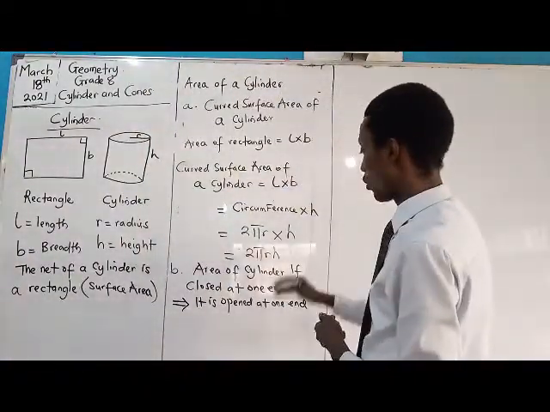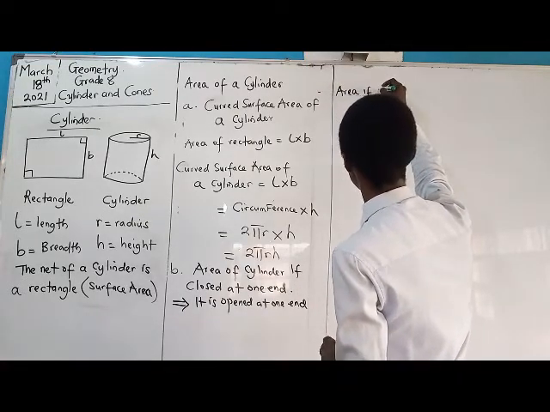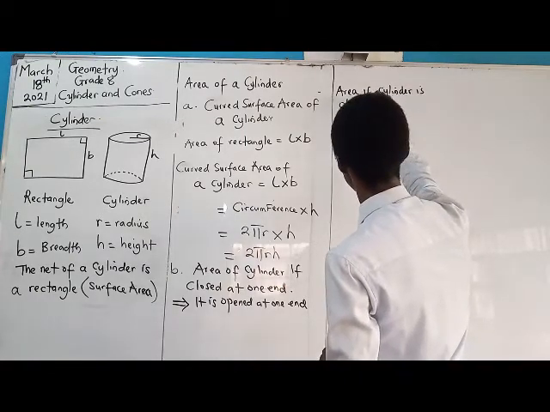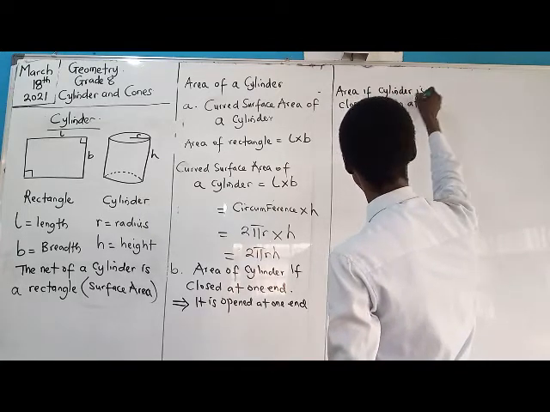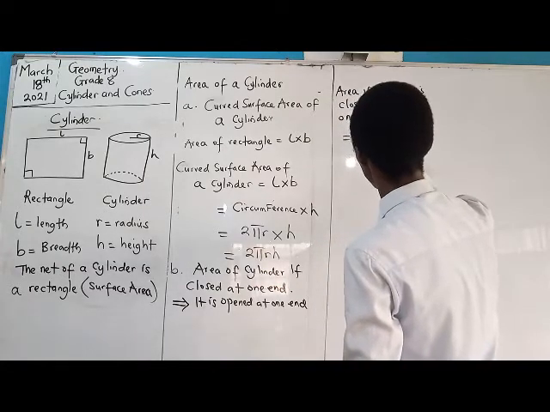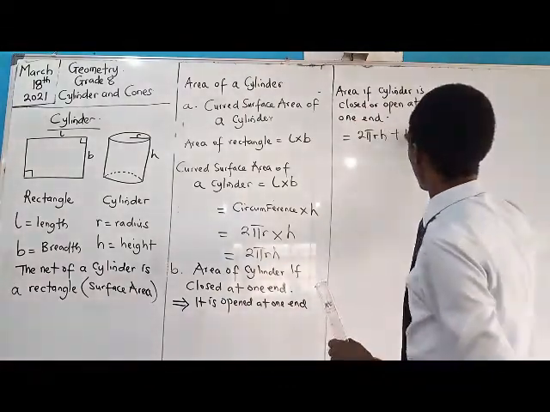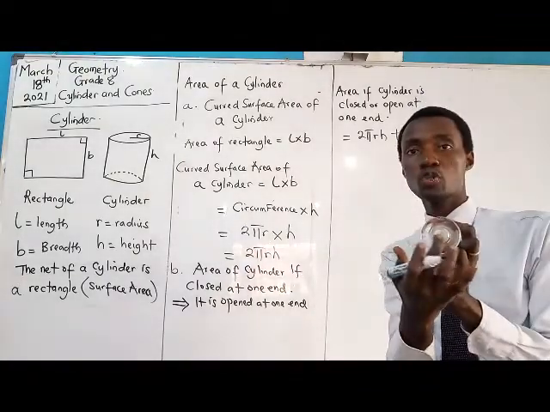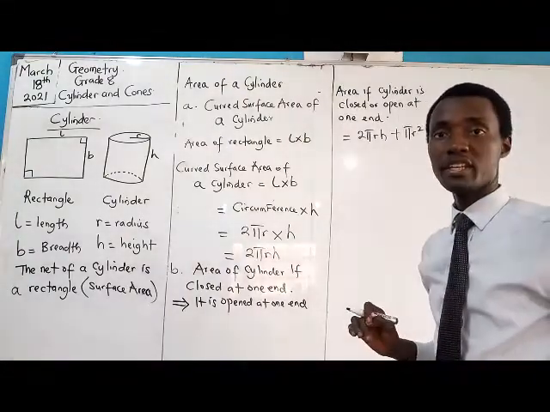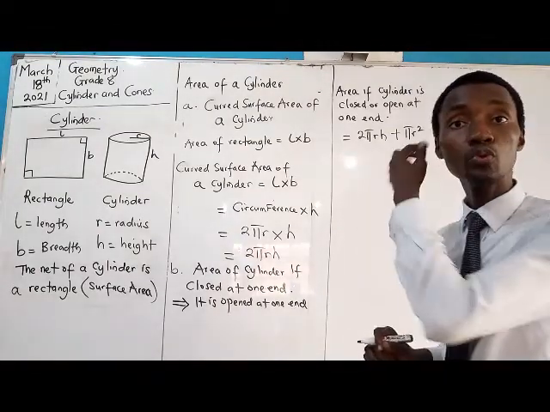Okay, so that will mean that the area of a cylinder that is closed or opened at one end will now be 2 pi r h, which is the area of the curved surface of the cylinder, plus pi r squared, which is the area of this bottom part here. Right? So that is it for the area of a cylinder if one end is open or closed.